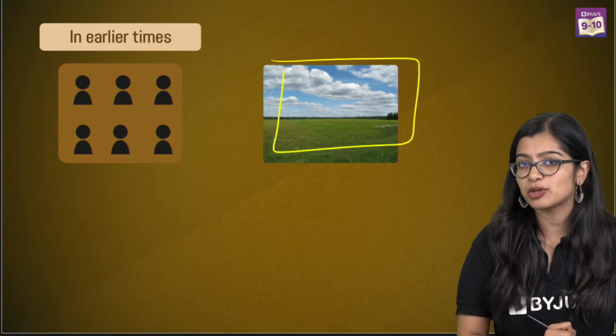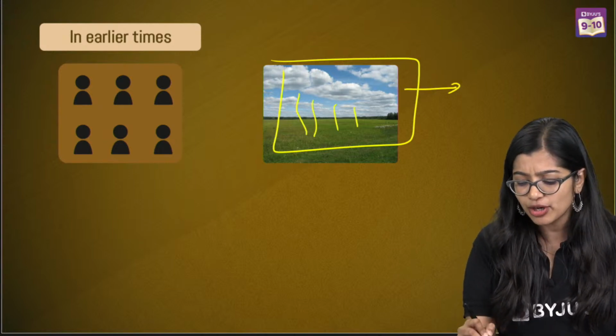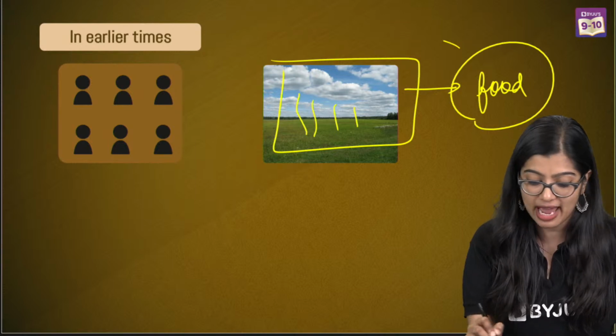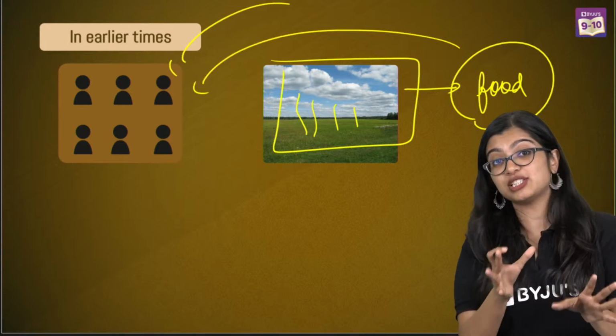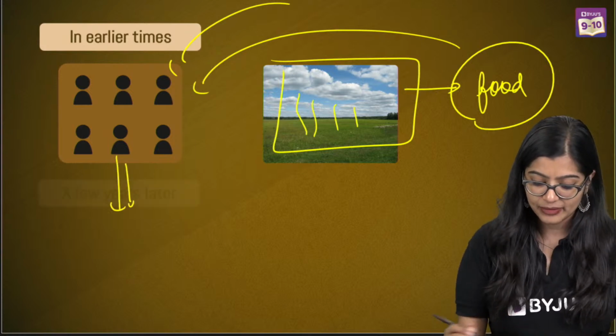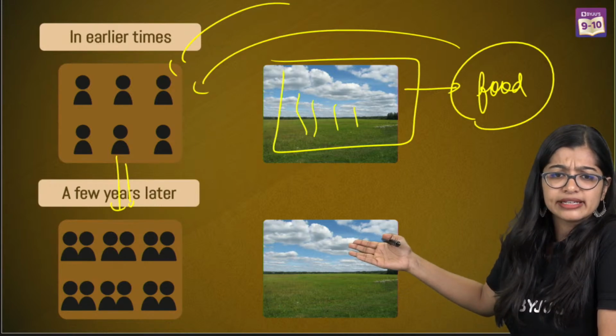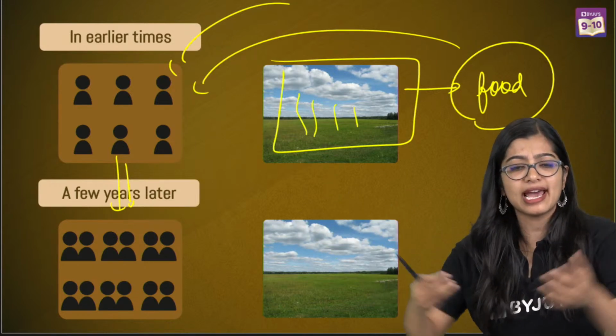Earlier, when the population was not as much as it is right now, there was this much amount of land and so many people. If they did agriculture, they were producing enough food for everybody. So there was surplus food. But over time, when the population started to increase, did the land become very big?